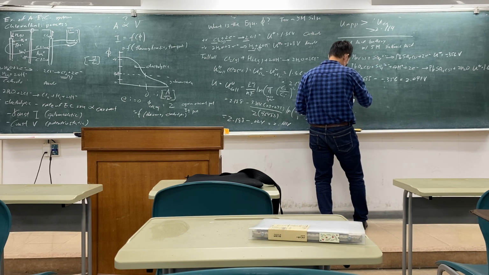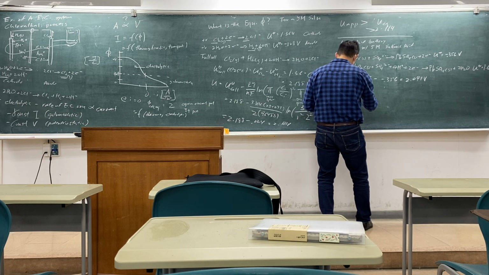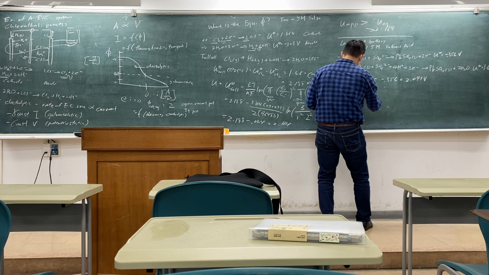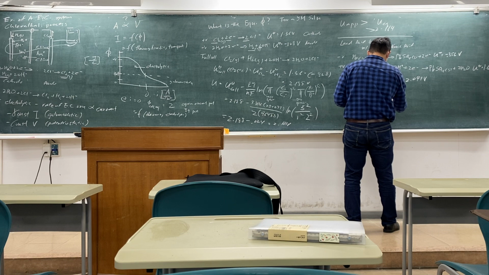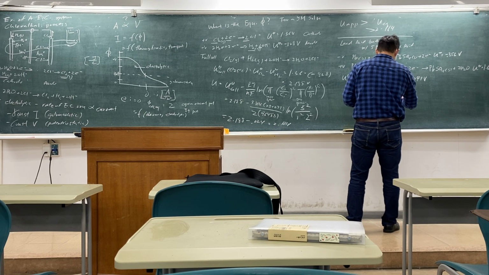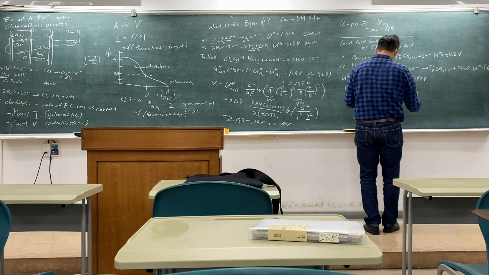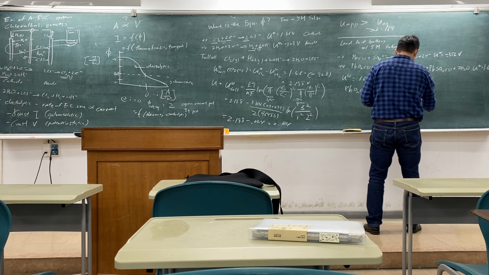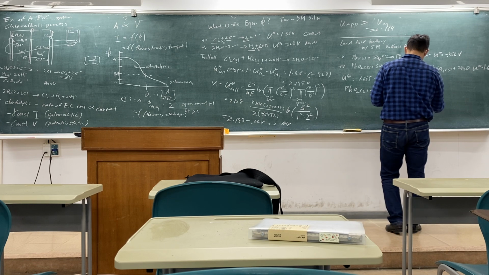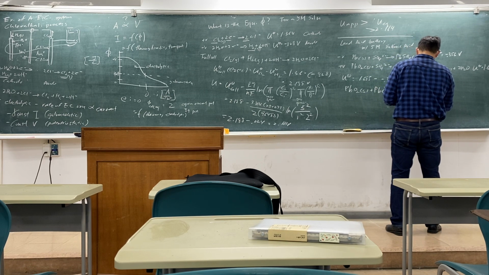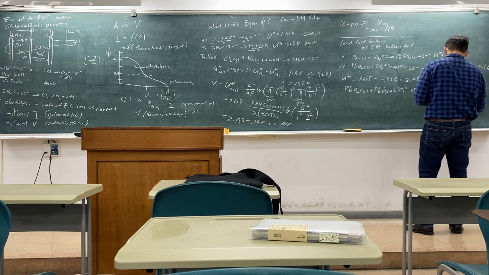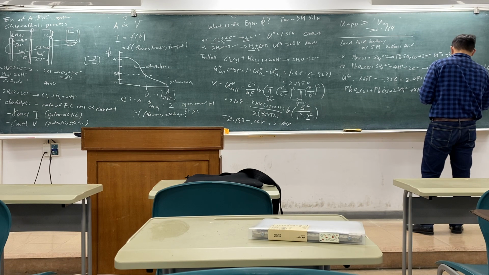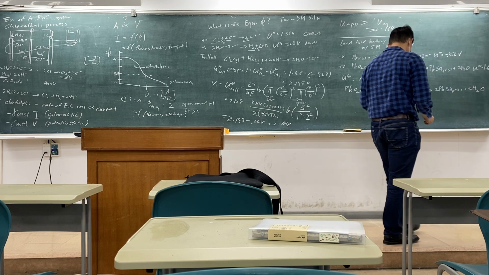You get PbO2 solid plus Pb plus 2SO4 2 minus plus 4H plus goes to 2PbSO4 solid plus 2H2O.